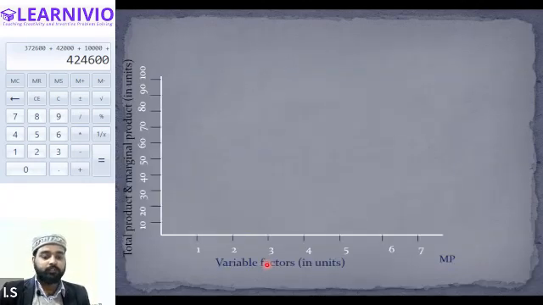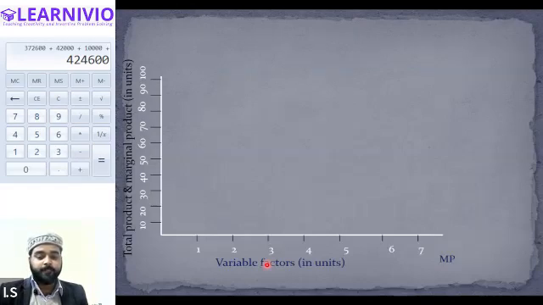We have basically two axes, the x-axis and the y-axis. On the y-axis, I have taken the values of the total product and the marginal product, and on the x-axis, I'll be indicating the values of the variable factor, that is labors. All right. Then first of all, we will draw the diagram for the total product.